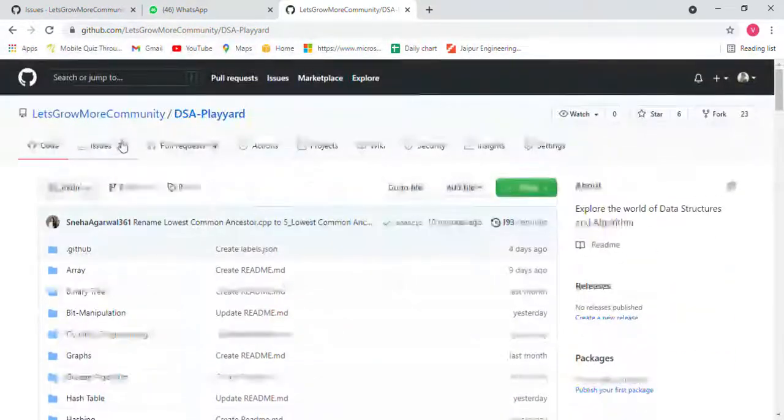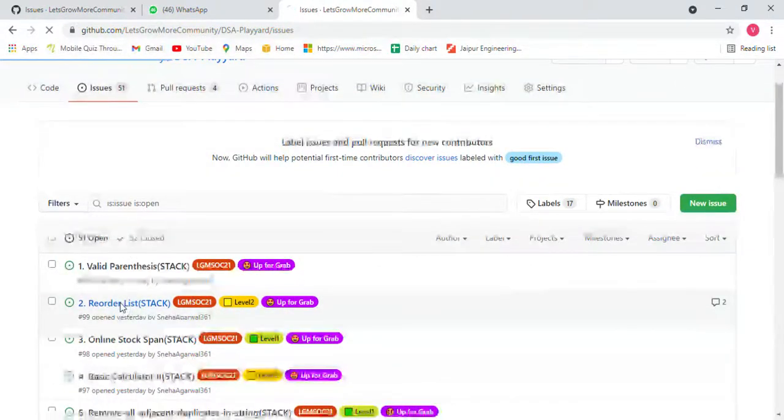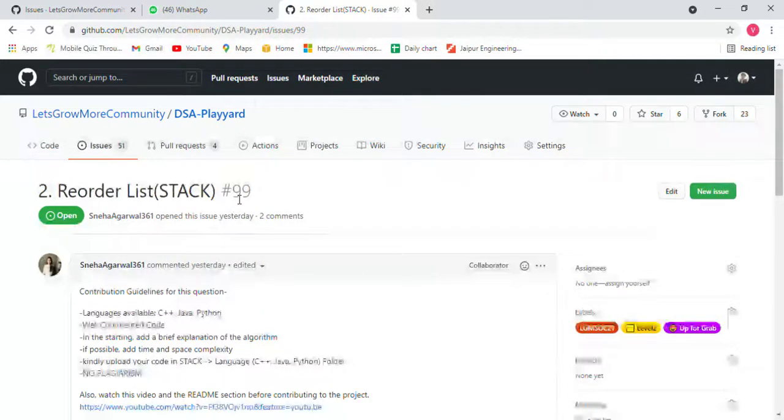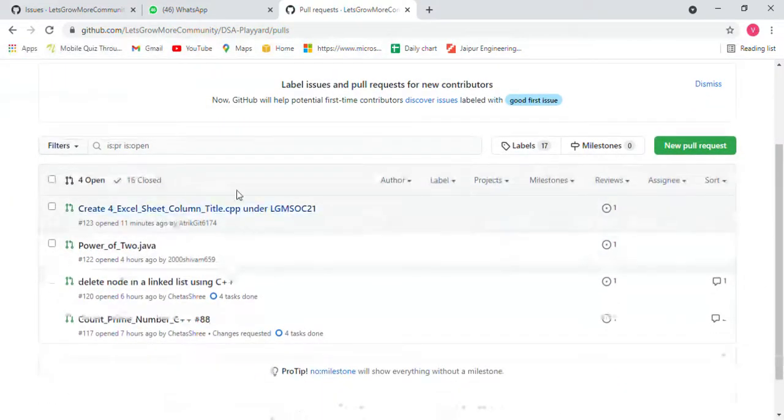Now, where is that number? It's here. Take that. Now it will show you hashtag 99. So this is your problem number. Go in the pull request. It will not be showing to me, but he has made a pull request, so I will show it.